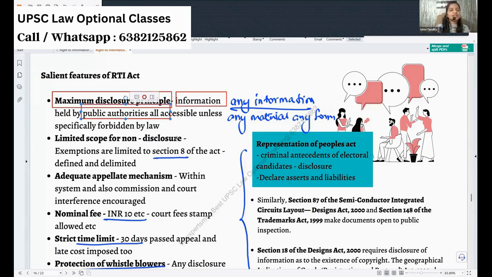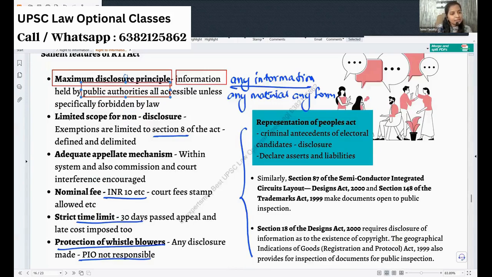Okay. Next, coming to the next point, it is the limited scope of non-disclosure. If you see, section 8 points out everything. Only what is pointed out, information cannot be sought. If it is pointed out, it means others can be given, right?